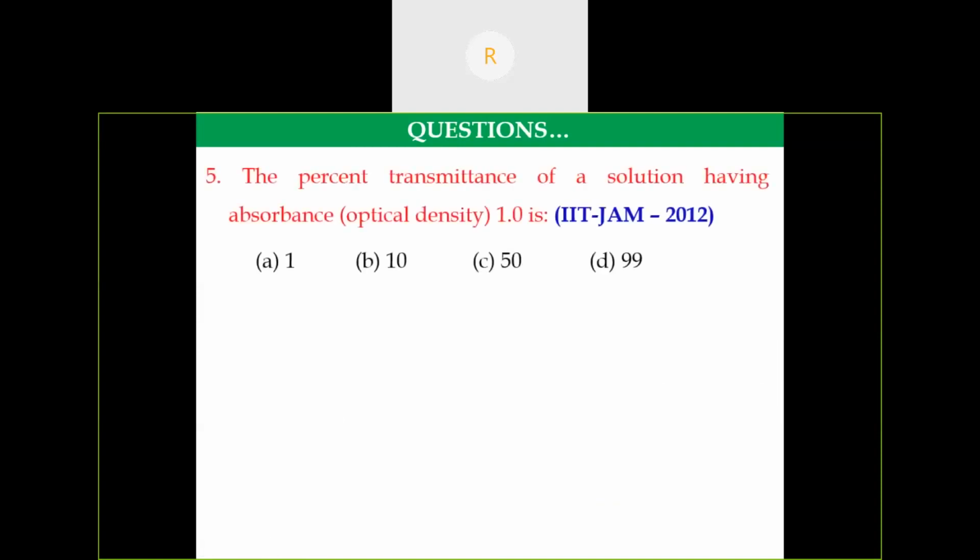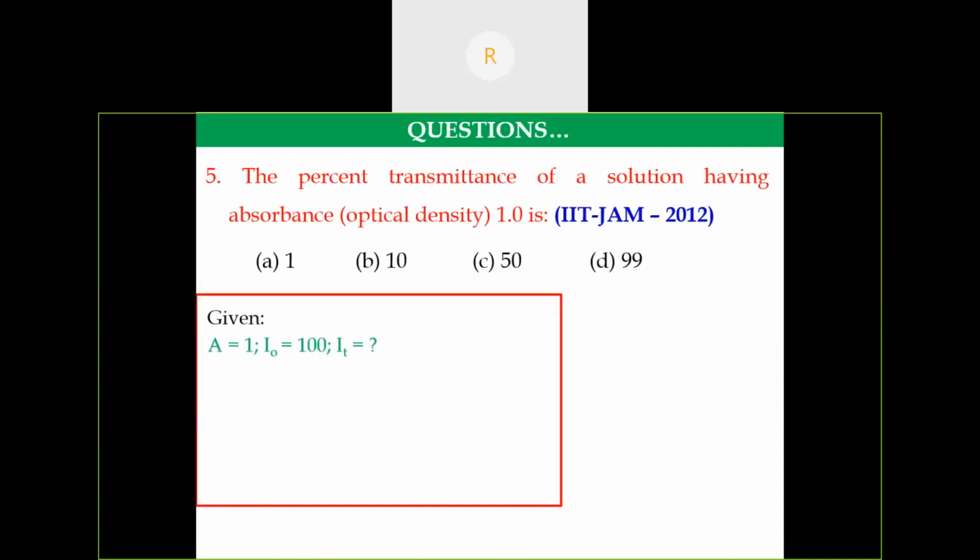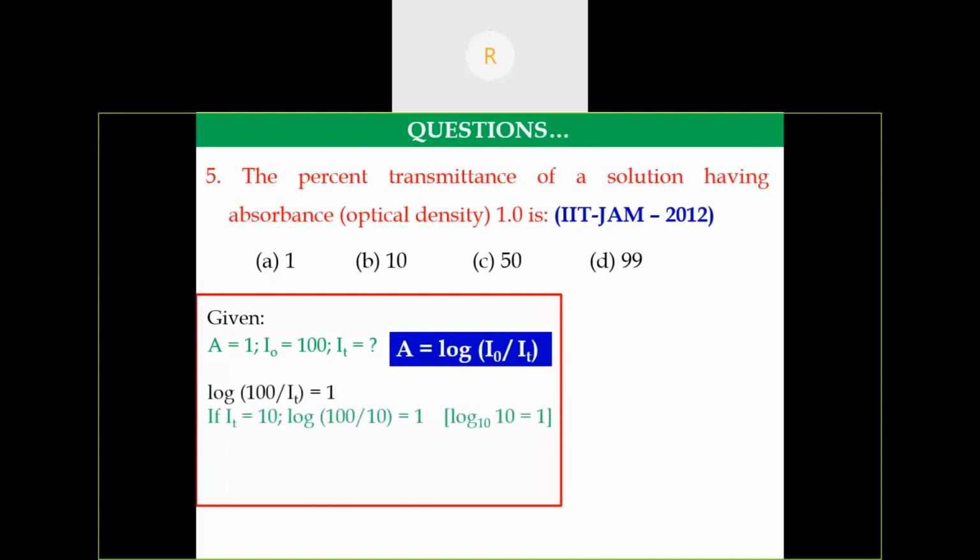Another question asked in IIT JAM 2012. The percent transmittance of a solution having a given absorbance. In this question, they have given the absorbance value and asked us to calculate IT, that is the percentage of transmittance. They have given absorbance as 1, I0, the intensity of incident light, as 100, and IT we have to calculate using this formula: A is equal to log of I0 by IT. So log of I0 by IT. Here you can calculate log 100 minus log IT, and then take the anti-log.